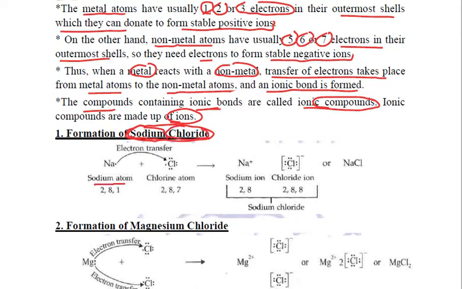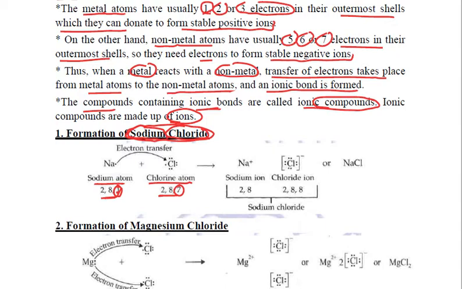Sodium has atomic number 11, so the electronic configuration is 2,8,1, with one electron in its outermost shell. Chlorine has atomic number 17, so the configuration is 2,8,7, with 7 electrons in its valence shell. If sodium loses this one electron, it will become inert, and chlorine requires one electron in order to become inert.